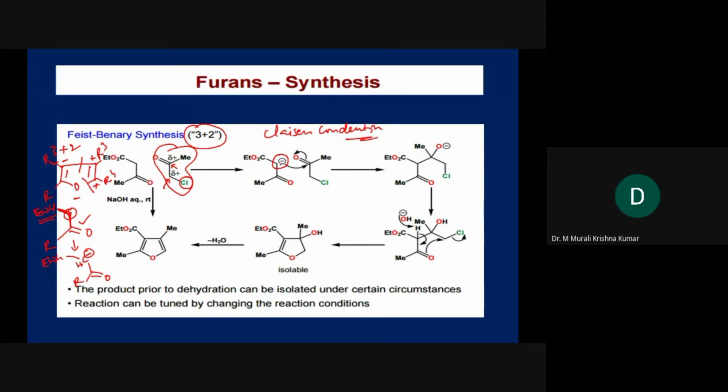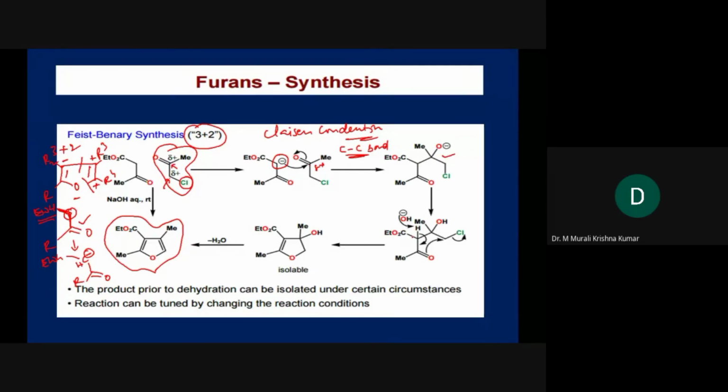So once the carbanion is generated, this will attack the carbonyl carbon over here because we have delta positive over here. So thereby we are making a CC bond. As I told you, CC bonds are formed via addition type of reactions. So here that is what is happening. And then following that, what is happening? A series of reactions are going to happen to ultimately give you the furan. Okay. So here that is the way the first part is over.